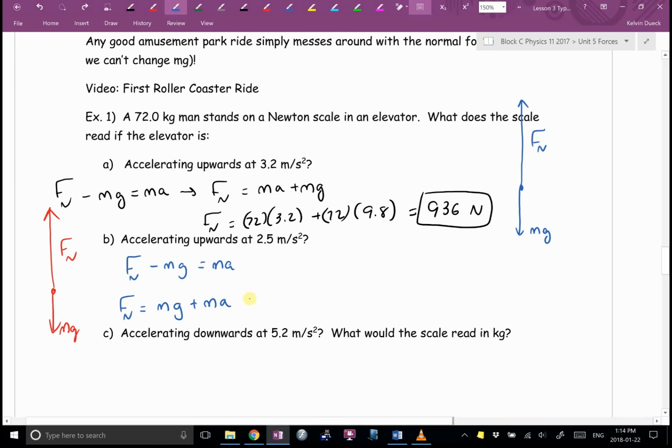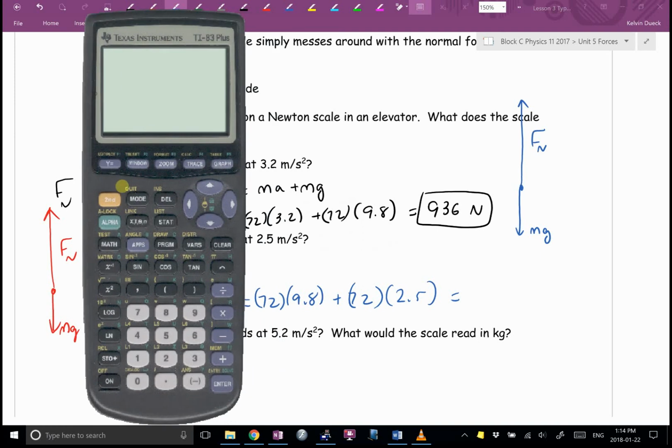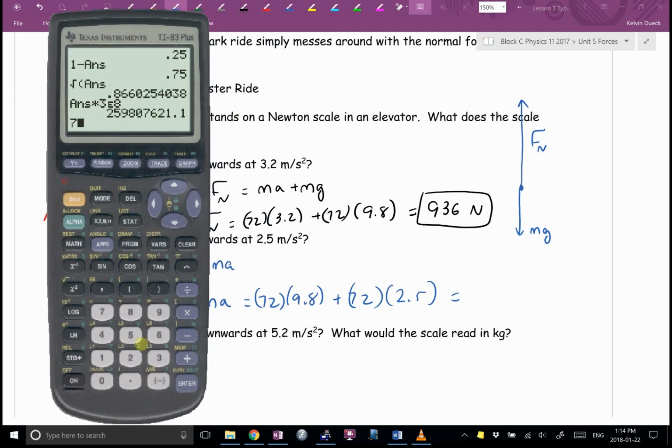So it's going to be 72 times 9.8 plus 72 times 2.5, which is what? You get 885.6. Is that right? 886. If you said that, I'll go 885.6.